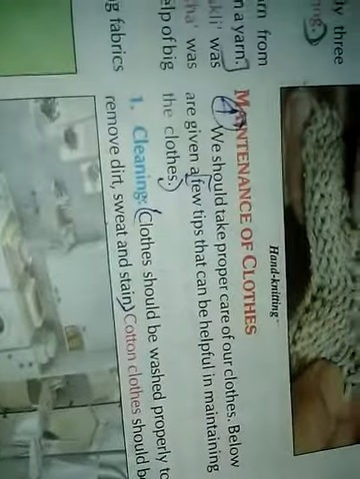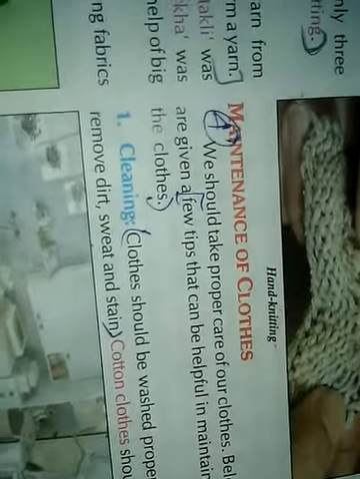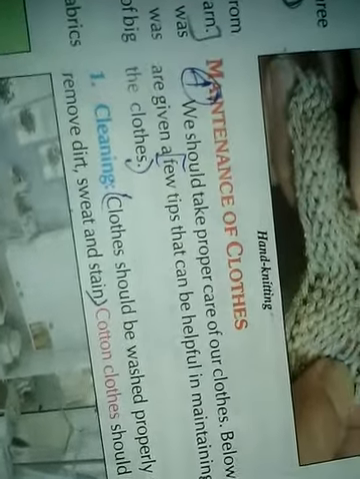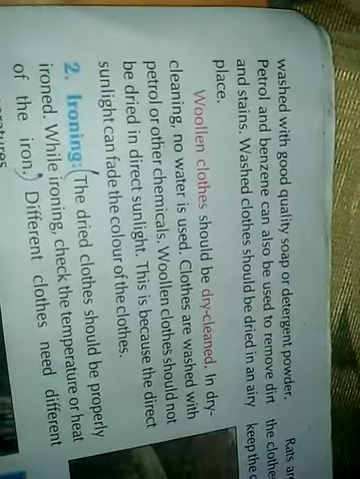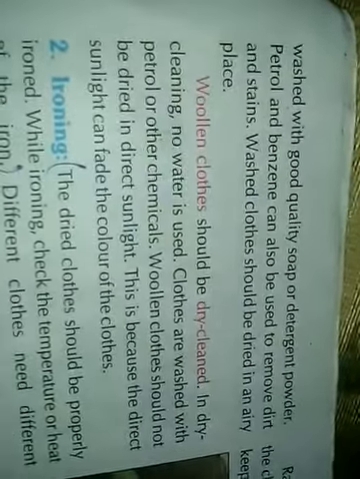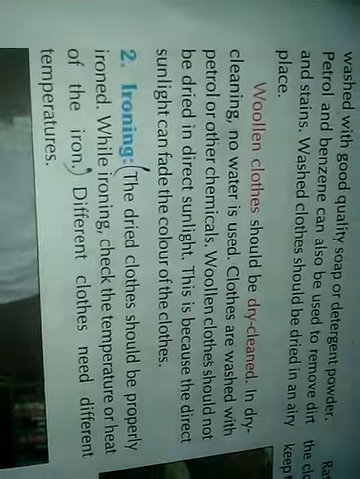Maintenance of clothes. We should follow some steps to maintain the quality of clothes. Clean the clothes properly to remove dust, dirt and stain. Cotton clothes should be washed with good quality soaps and detergent. Woolen clothes should be dry cleaned, and should not be exposed to direct sunlight. This is because the sunlight can fade the color of the cloth.